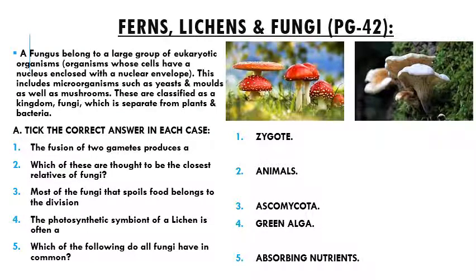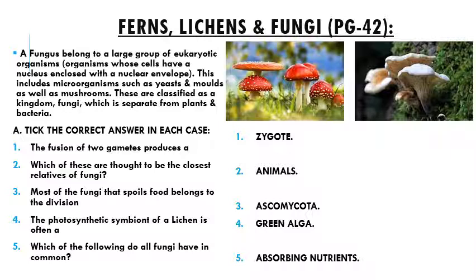The next chapter is ferns, lichens and fungi on page number 42. A fungus belongs to a large group of eukaryotic organisms. Now, what are eukaryotic organisms? Organisms whose cells have a nucleus enclosed with a nuclear envelope. This includes microorganisms such as yeast and molds as well as mushrooms. These are classified as a kingdom fungi, which is separate from plants and bacteria.